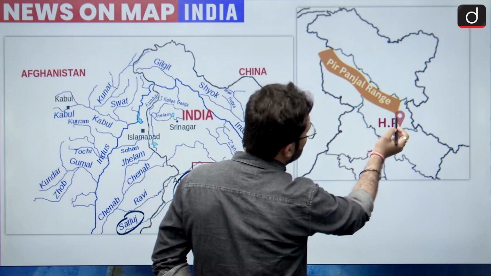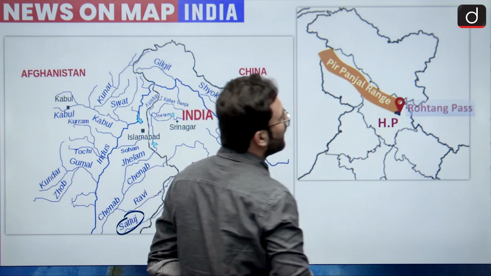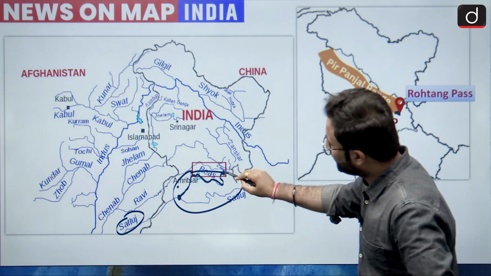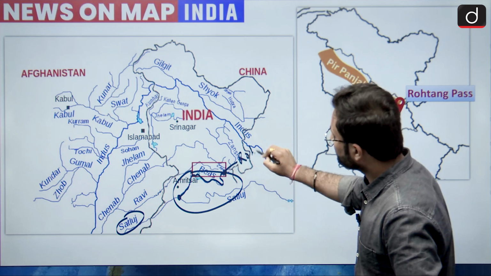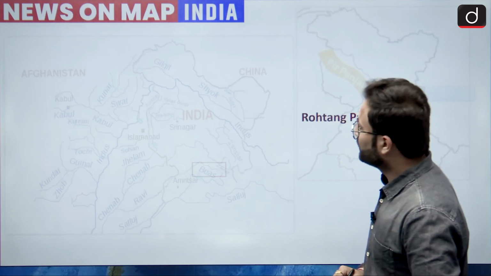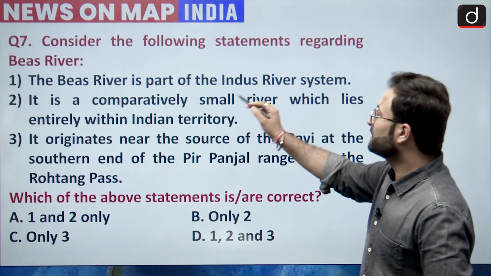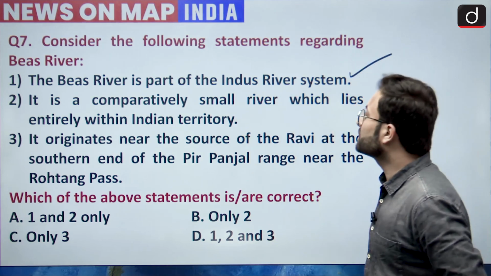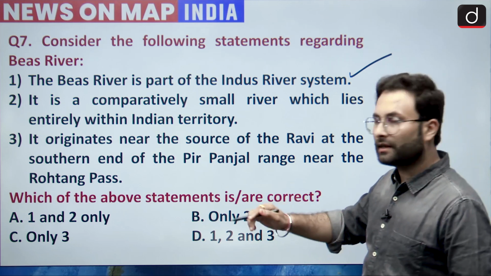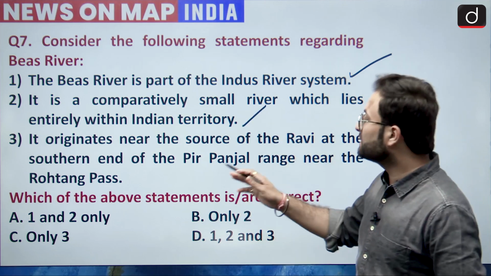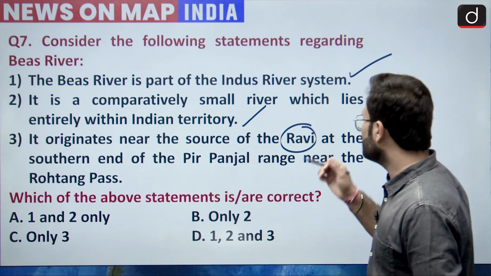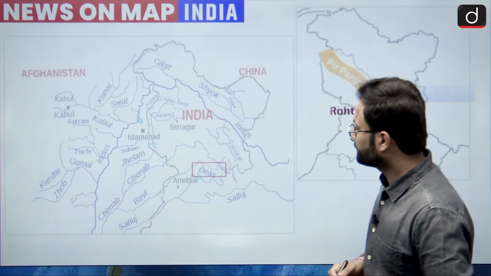Now here you can see this is your Pir Panjal range, and in Himachal Pradesh somewhere here in the southern tip we have this Rohtang Pass, from where this particular river is originating, okay. Now here you can see the Beas River is part of Indus River system, this is correct. Then it is a comparatively small river which lies entirely within Indian territory, this is also correct. Now it originates near the source of Ravi at the southern end of the Pir Panjal range near the Rohtang Pass, here you can see.